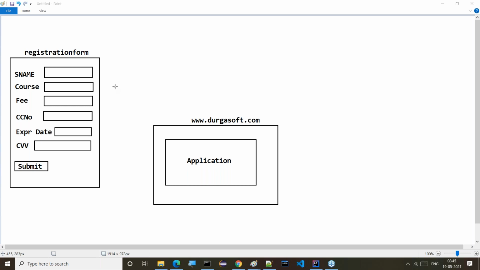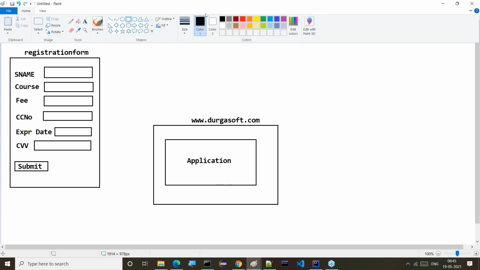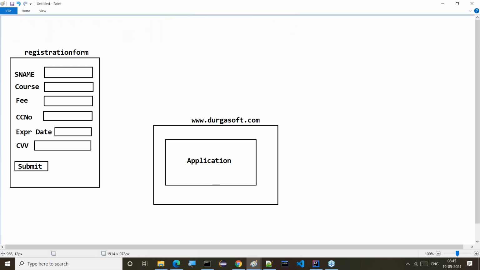All of you understand this clearly, what I'm telling you. Now, I want to fill in the data. I'll provide some details here. Observe carefully. What details are we able to provide?